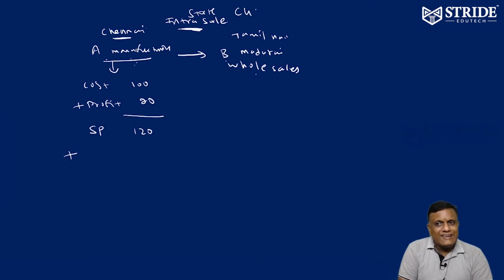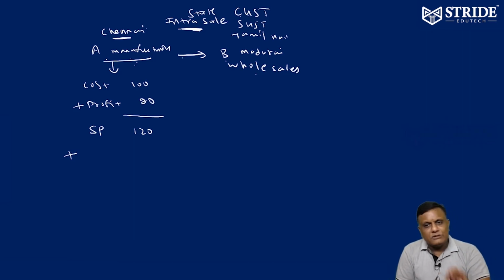One is called CGST, Central Goods and Service Tax. Another one is called SGST, State Goods and Service Tax. There are two types of taxes he has to charge when A, a manufacturer, sells to B of Madurai.